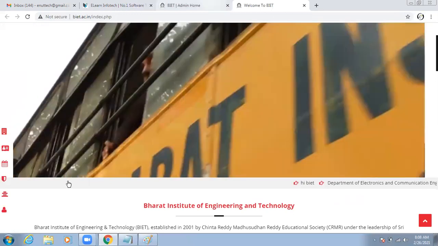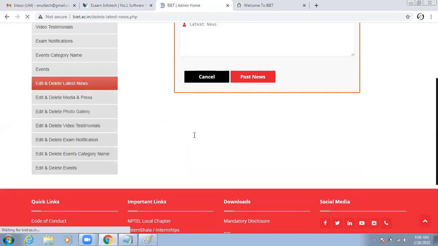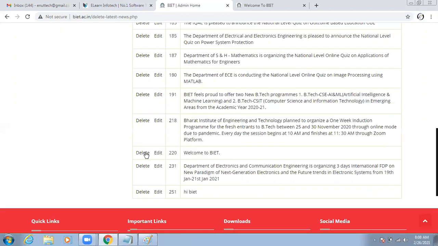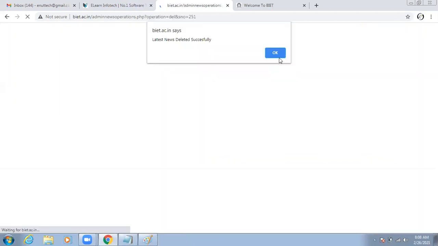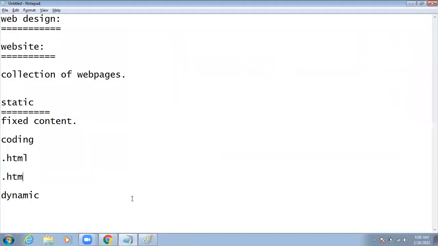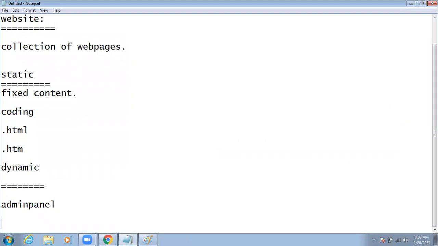If you want to delete or edit that, you can do it here only. For example, I am giving this username and password to you, so you can directly do the changes in this website. So this is called a dynamic website. Dynamic in the sense we have a separate admin panel. If you want to access this dashboard, we have some credentials.